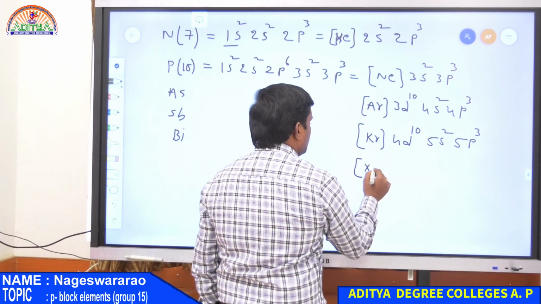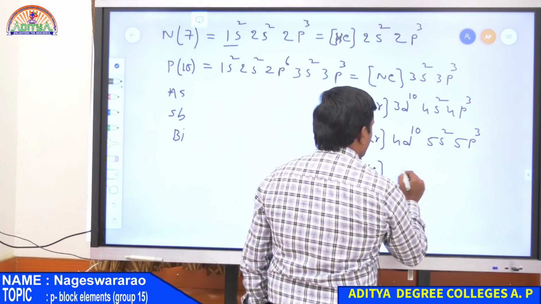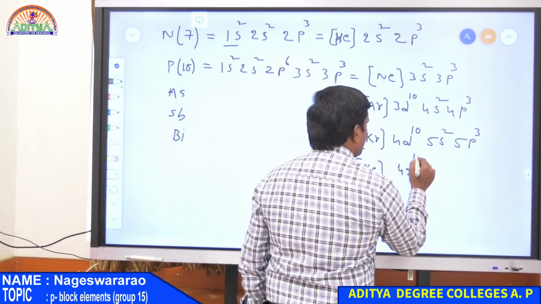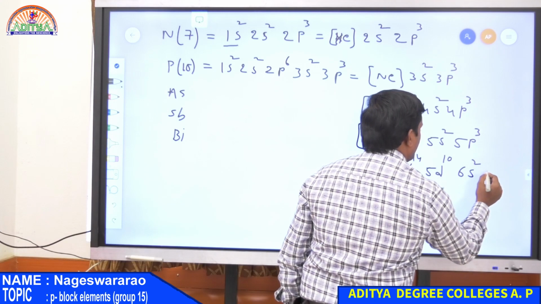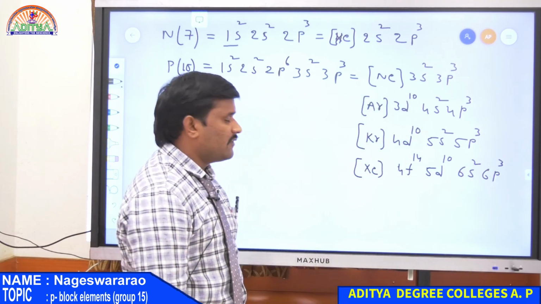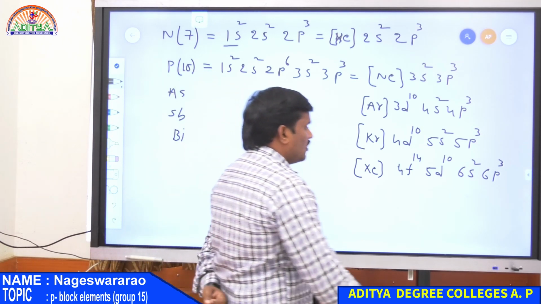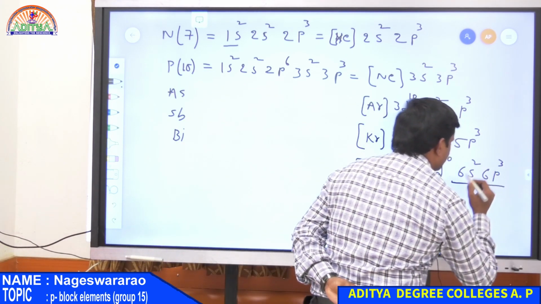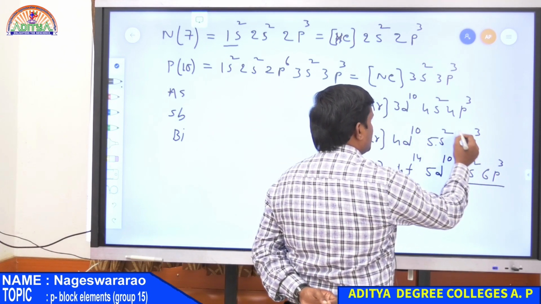For bismuth, electronic configuration is xenon 4f14, 5d10, 6s2, and 6p3. So this is the electronic configuration of elements present in nitrogen family. So look at the outer electronic configuration, 6s2 6p3, 5s2 5p3, so like that.